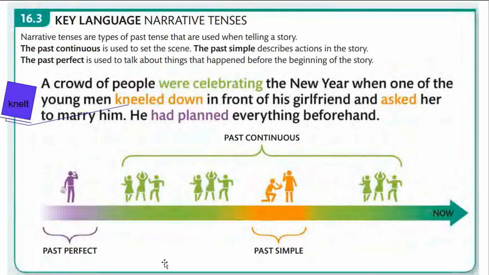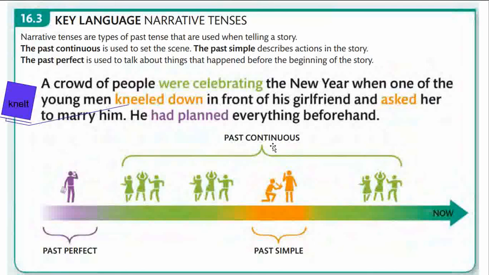This is the timeline, and you are always in the present zone. Now, when we are reading this story, a crowd of people were celebrating. So this is a past continuous action. Were celebrating. You can see them celebrating. They continue to celebrate.